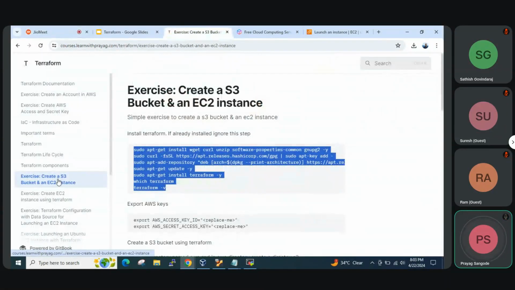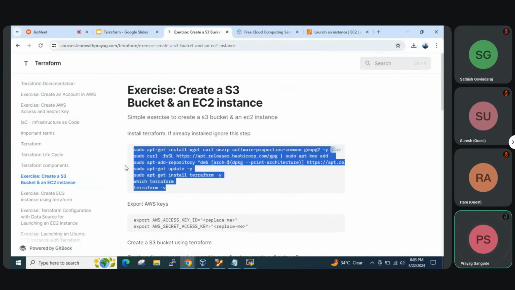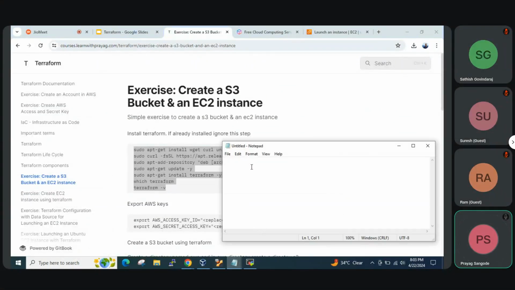So we'll be performing this exercise. Okay, create S3 bucket and EC2 instance. Let's install Terraform first. You can install Terraform on any VM.